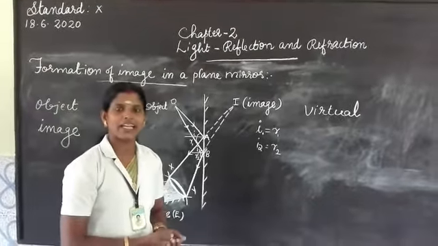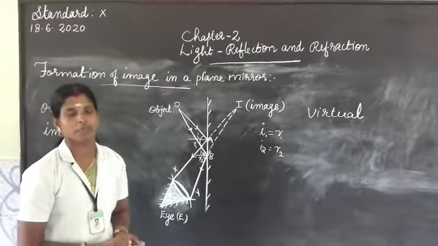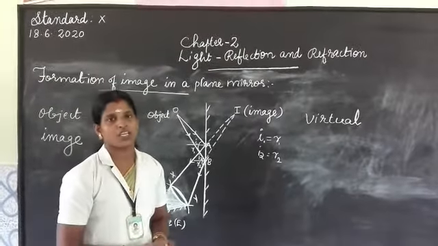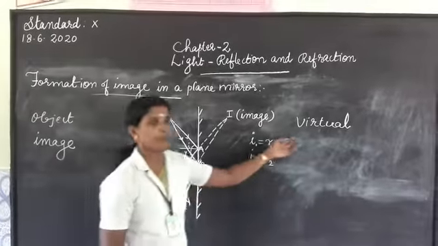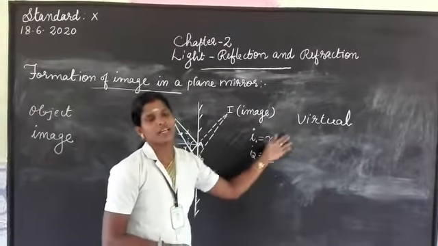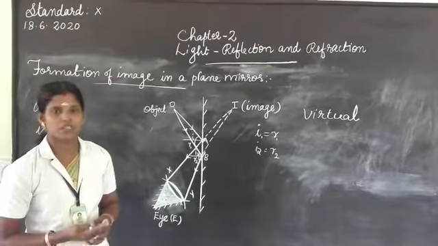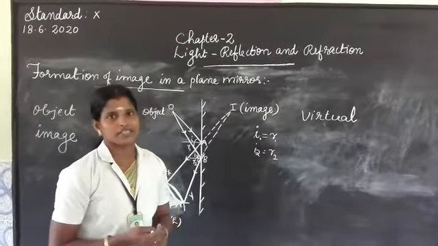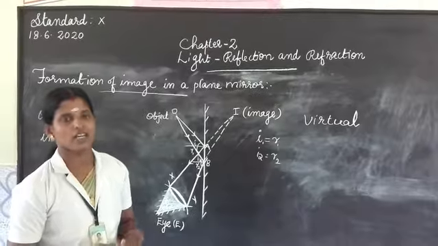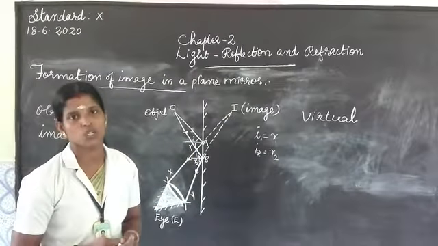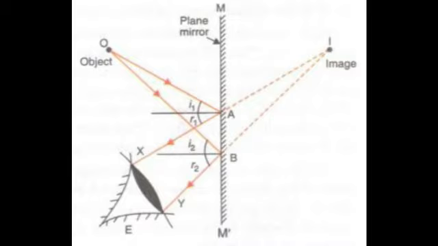We studied in earlier classes that real images can be obtained on a screen, and virtual images are seen on the mirror surface itself. Later, with ray diagrams using lenses and mirrors, we can understand the difference, how virtual and real images form.